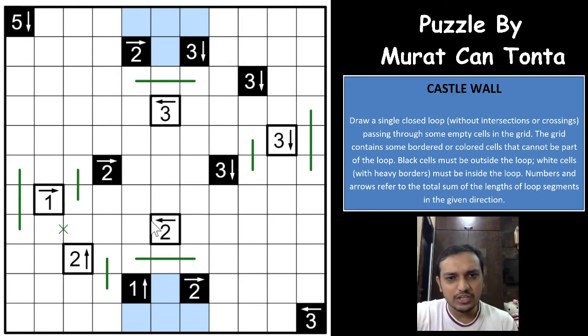And of course they both cannot be in the same loop area. I mean to say, both of these cannot be outside the loop or inside the loop. So there has to be a loop segment that will pass between them, just to differentiate that one will be outside the loop and the other will be inside the loop, right? That is for sure. Let me mark a diagonal line here.